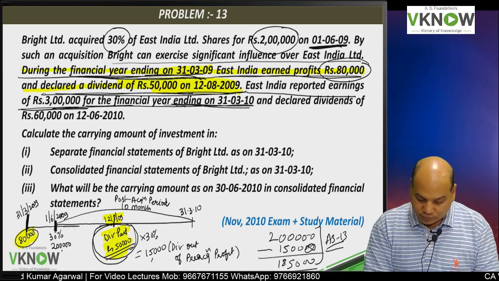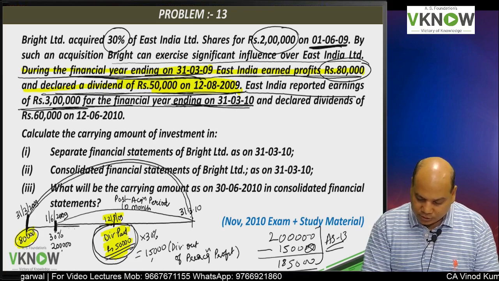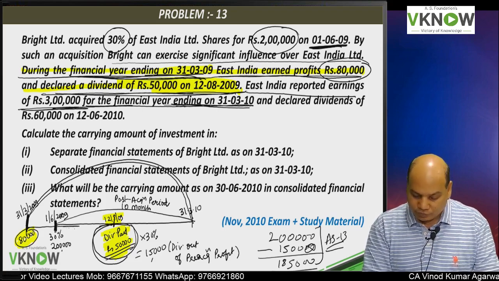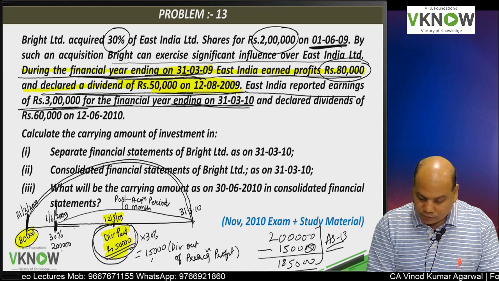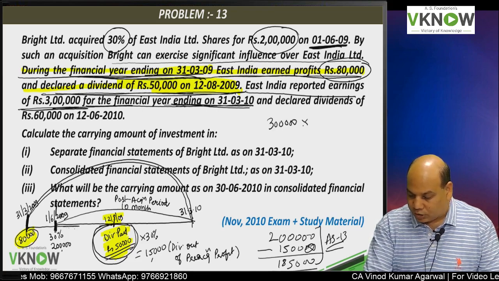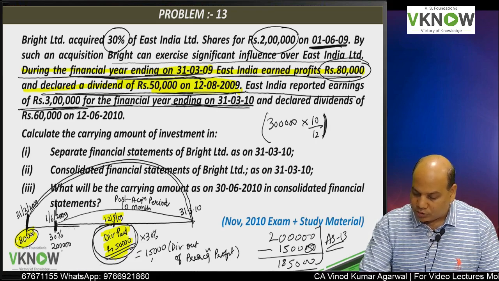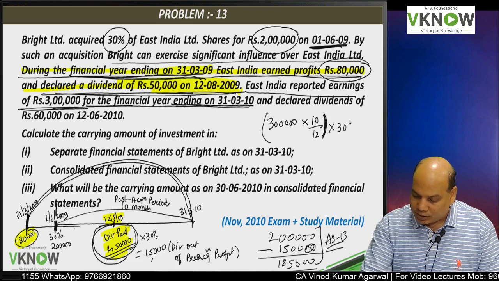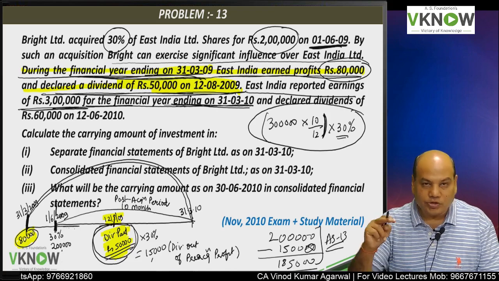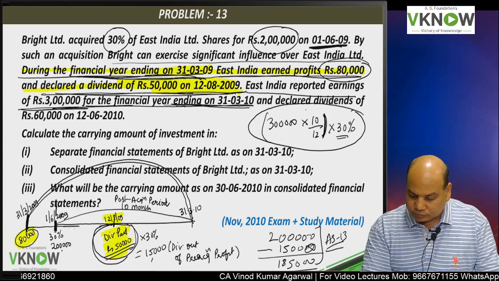Next line it says East India reported earning of rupees 3 lakh for the financial year ending 31st March 2010. Now this year, from 31st March 9 to 31st March 10, the profit earned is 3 lakh, but our date of acquisition is 1st June. So I will take 3 lakh into 10 by 12 as the post acquisition profit, and this we will multiply by 30% to calculate the share in profit of associate after acquisition.